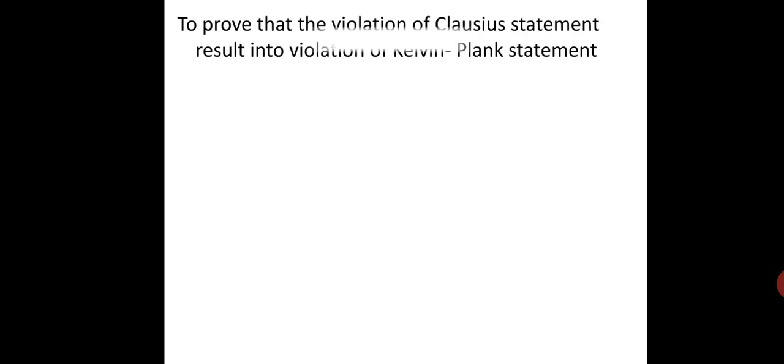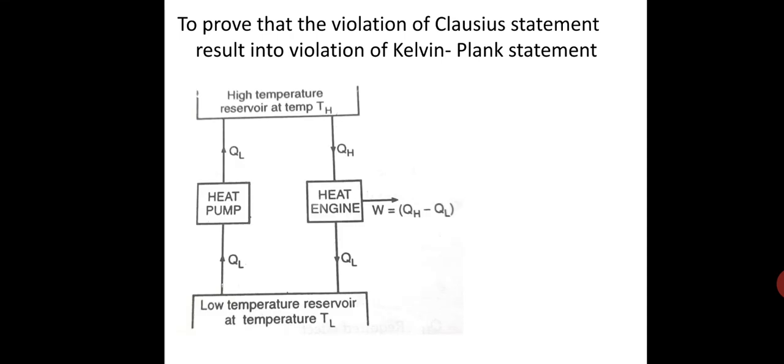Now second, to prove the violation of Clausius statement results in violation of Kelvin-Planck statement. Consider the heat pump which violates the Clausius statement as shown in figure A. That is, the heat pump receives the heat Q2 from low temperature heat reservoir and rejects the same heat to high temperature reservoir without any external work, W equal to 0.